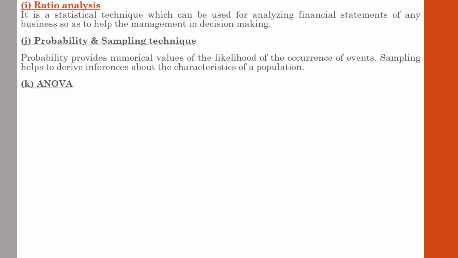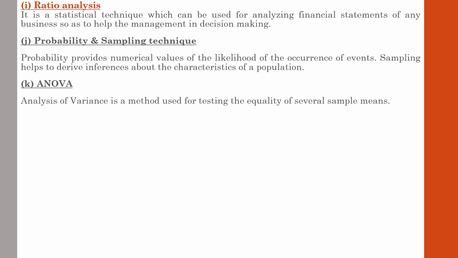Next one, ANOVA. ANOVA means analysis of variance. It is a method of splitting the total variation of the given data into divisions which measure different sources of variation. It can be used for testing equality of several sample means. You may find it confusing, but don't worry, we will discuss this ANOVA in detail in the same subject.